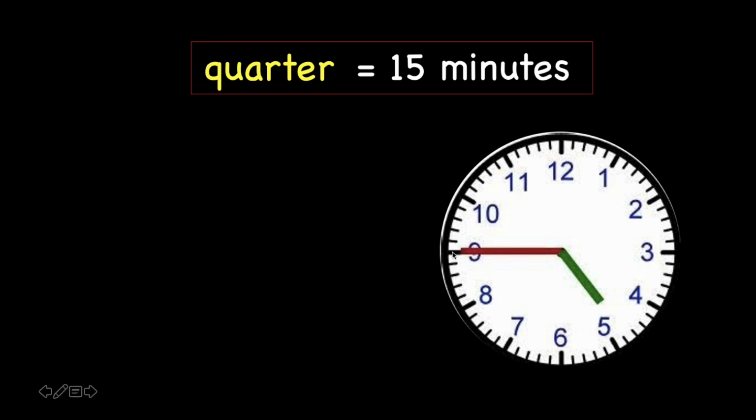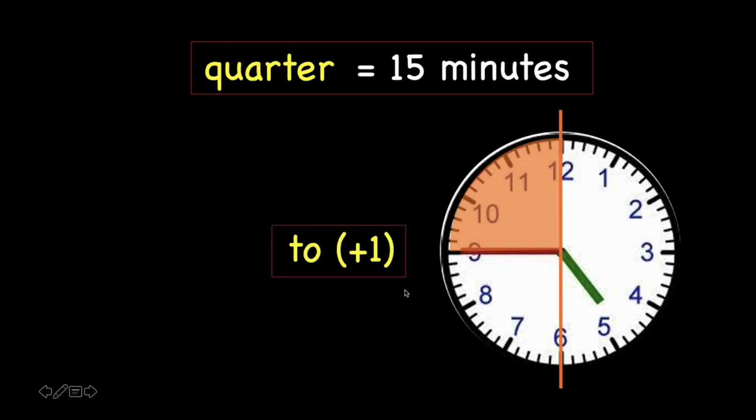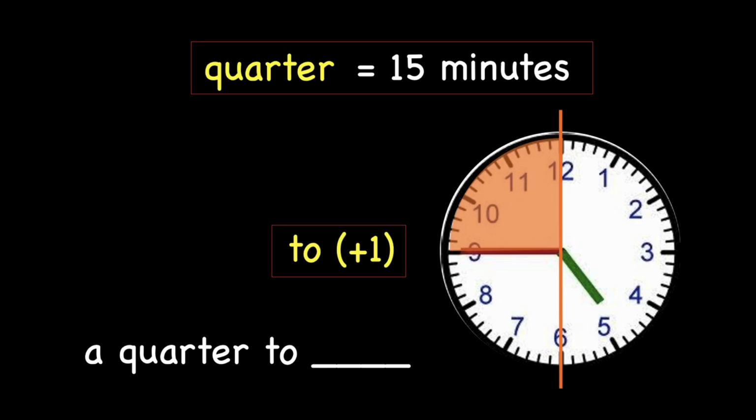The long hand points to 9. We are using the last 15 minutes. So we are using the left side of the clock. We are using 2 plus 1. We can say a quarter to what? This answer depends on the shorthand.